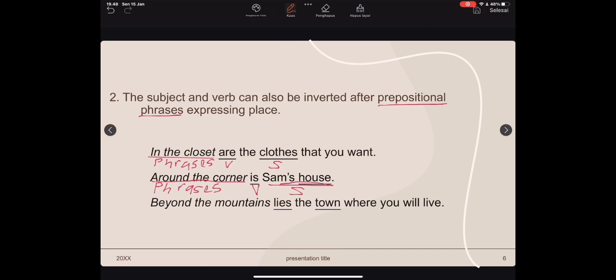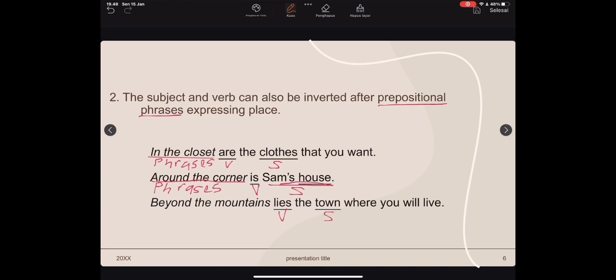Then continue with the last example: beyond the mountains lies the town where you will live. So in that sentence, the verb is "lies" and the subject is "the town".